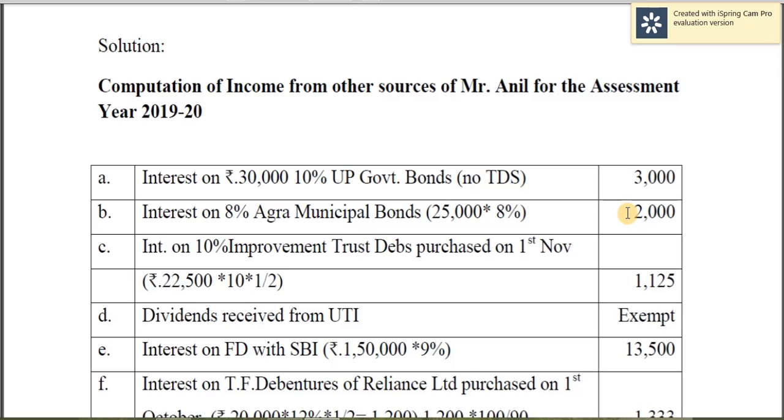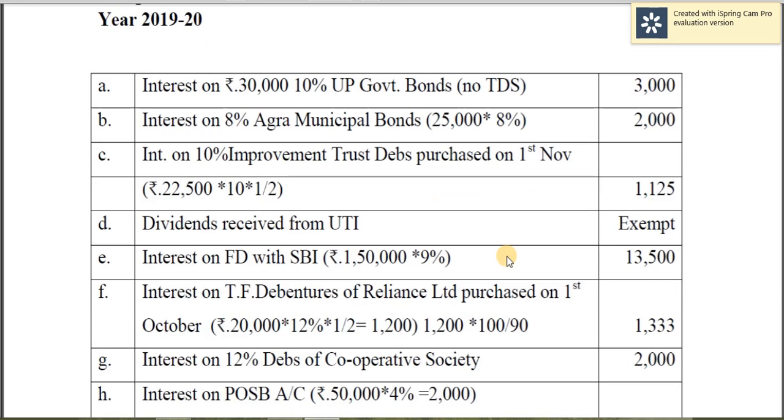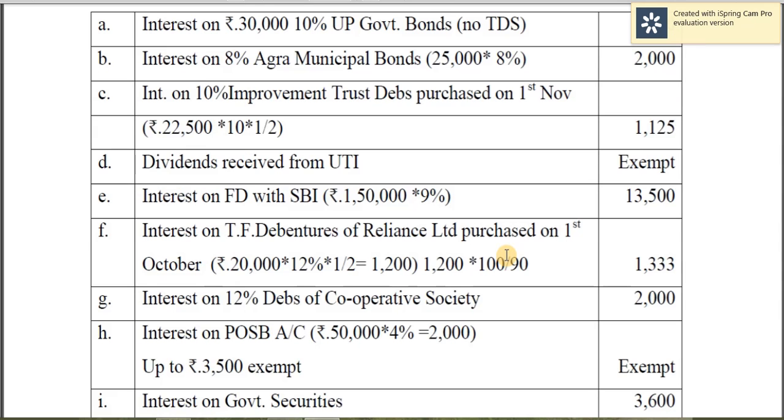So 2,000 minus 200, 1,800, and in the case of 10% debenture, a less tax security, 1,125 is the gross amount, but what the holder is going to receive is after deducting TDS of 10%, therefore remaining amount is the net amount realized.